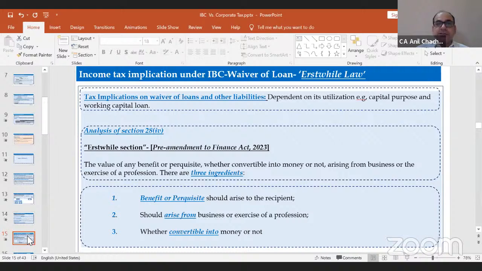The third thing is "whether convertible into money or not." So that was changed. Whether convertible into money or not, from this Finance Act 2023, we will discuss it. So we will discuss what is the benefit or perquisite.